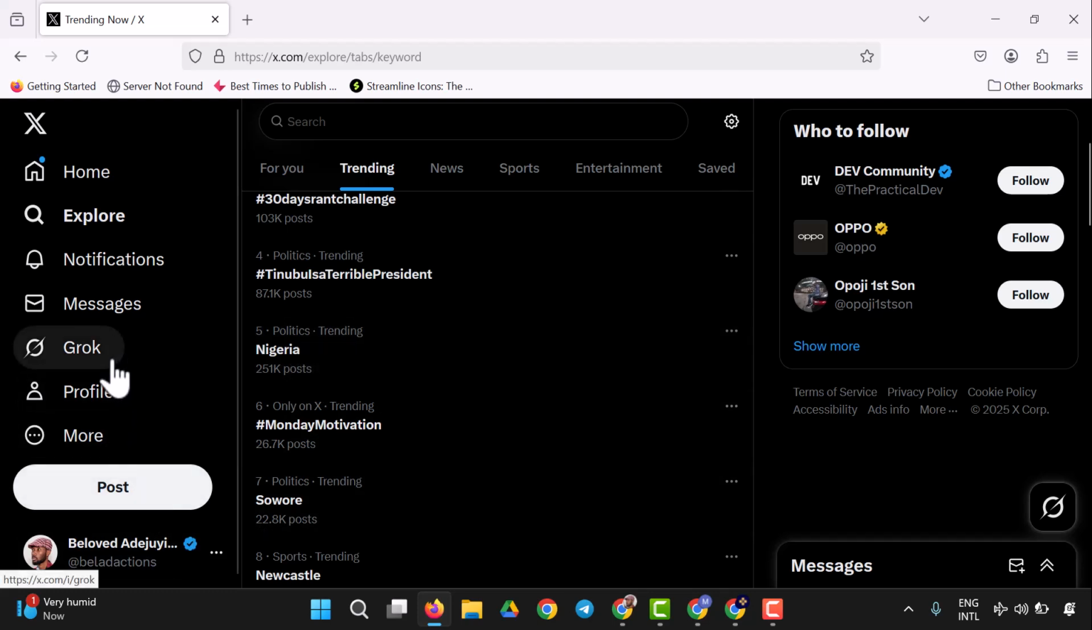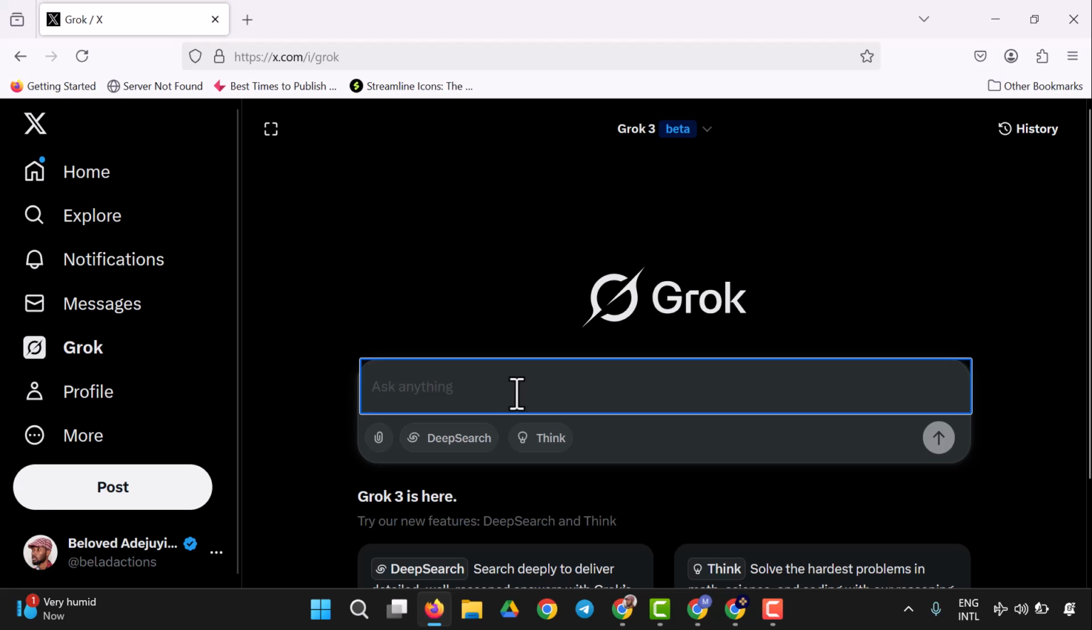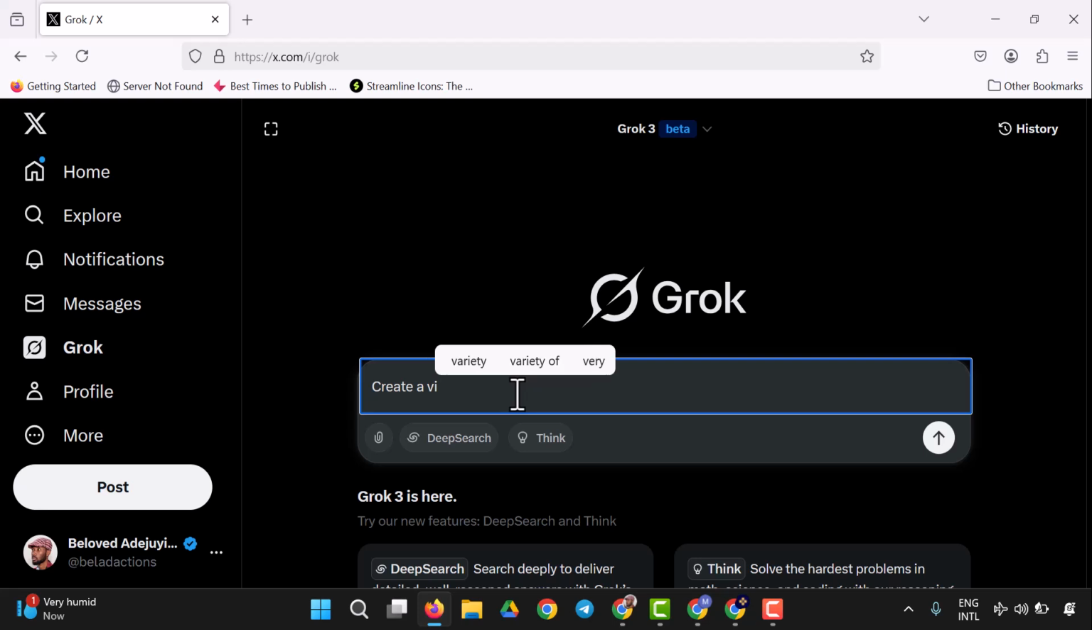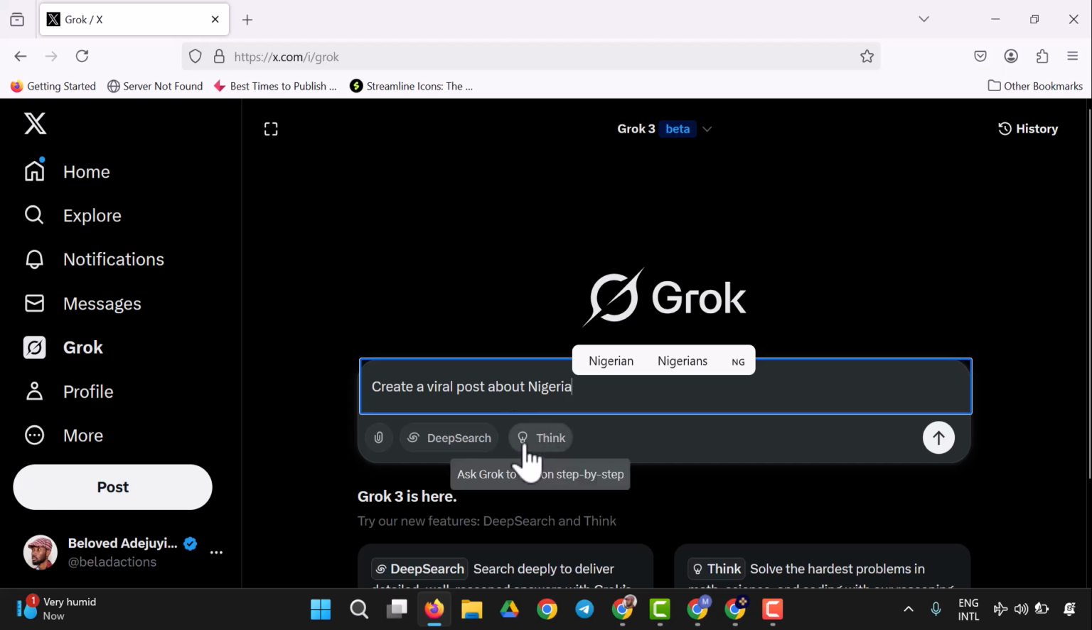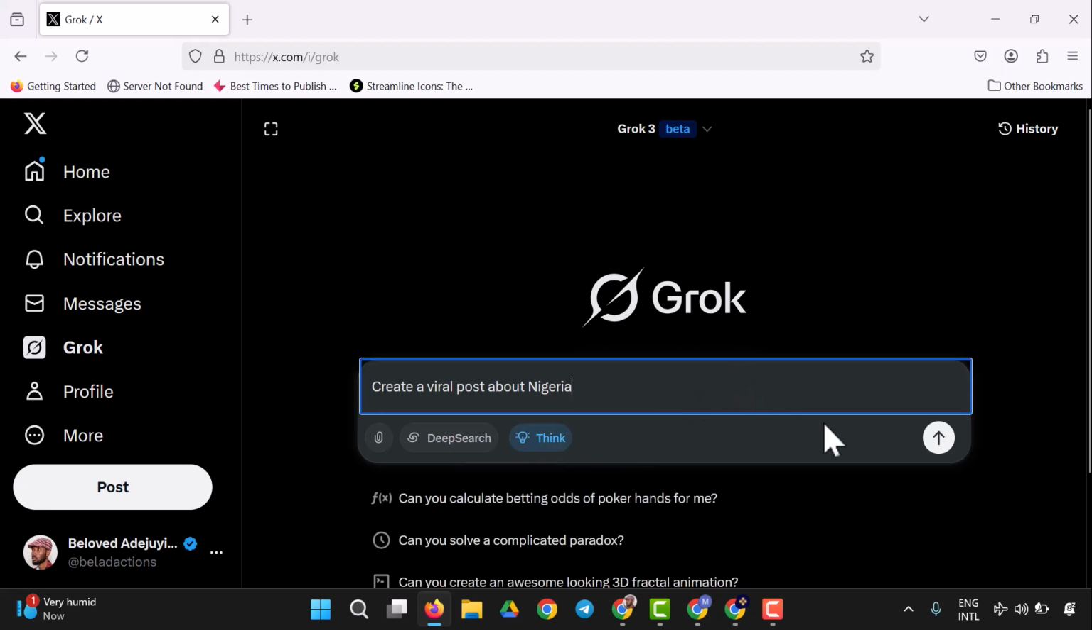So you could easily come to Grok and tell Grok to create a viral post about Nigeria. So beware of what you post actually, but right now, let's see how we are going to use this. There are features on Grok called Think or DeepSearch. This would search the web and think procedurally. So you could choose this for procedural thinking.